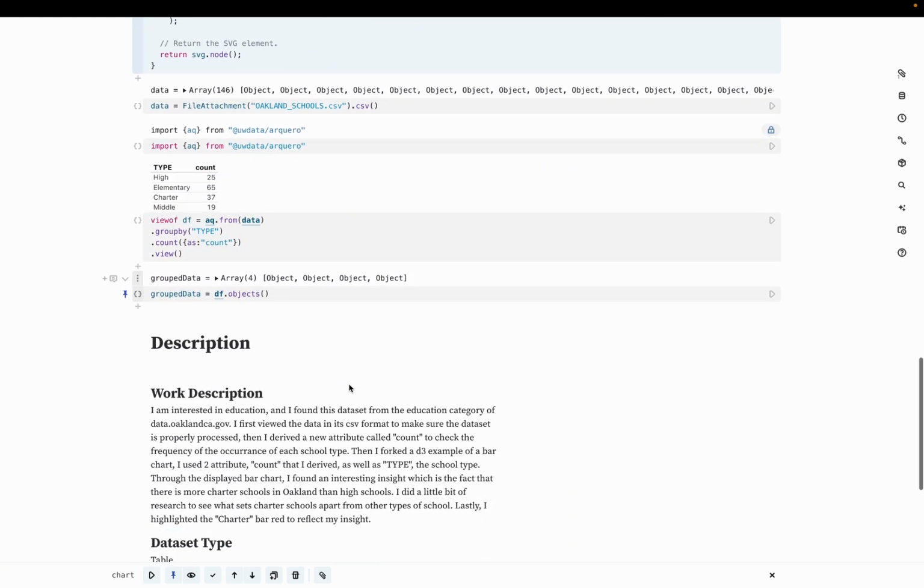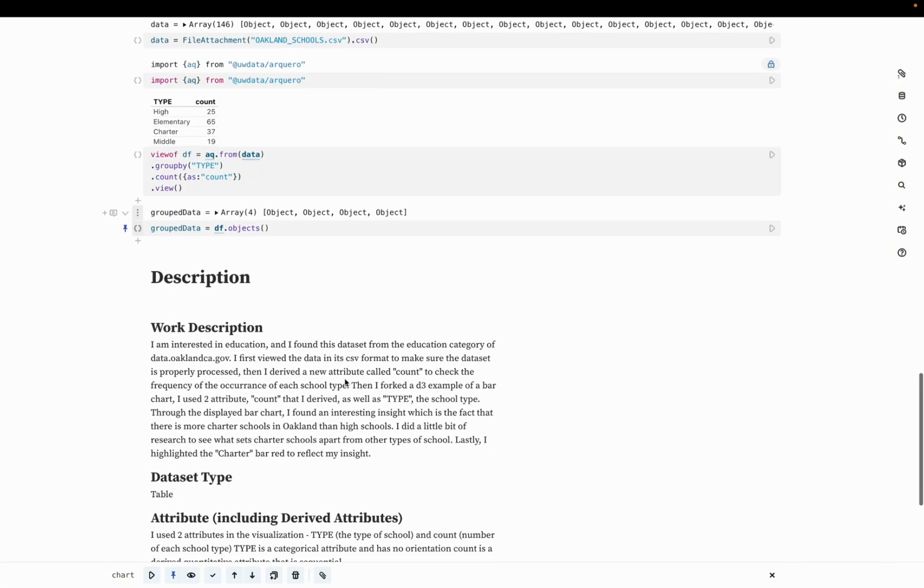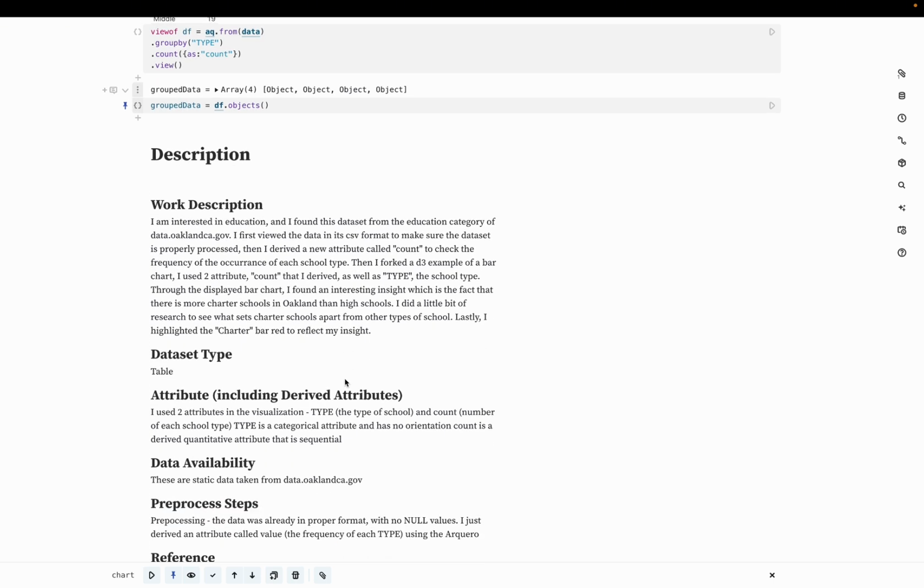So basically, that's the most interesting insight I found from this data visualization project. I also did a little bit on data abstraction. I used this project to familiarize myself with the different types of data sets and attributes. What I discovered is that I ended up working with a table data set, and a lot of the data I came across on the Oakland website are also table data sets.